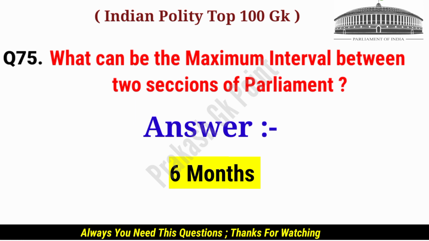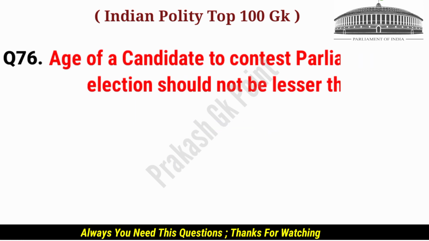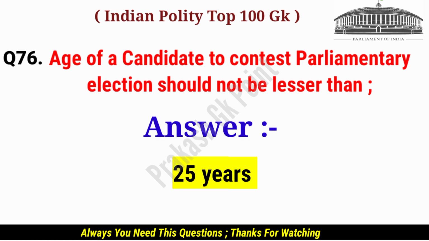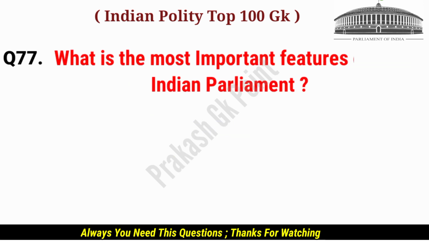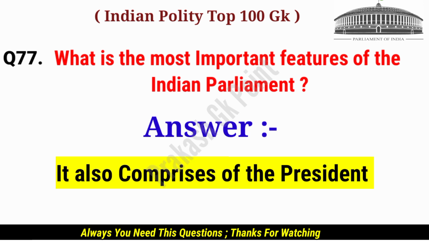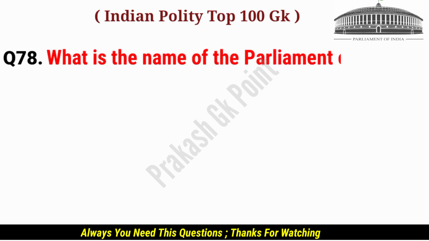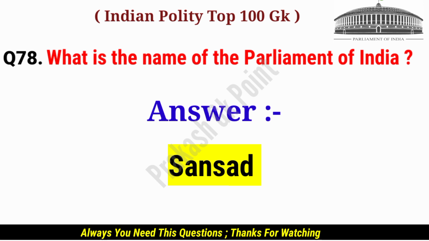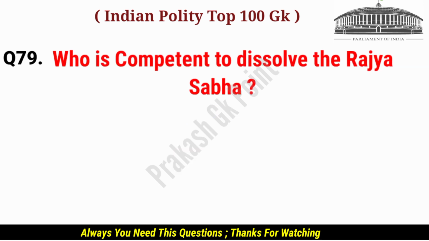Answer: 6 months. Age of a candidate to contest parliamentary elections should not be lesser than? Answer: 25 years. What is the most important feature of the Indian Parliament? Answer: it also comprises the President. Next question. What is the name of the Parliament of India? Answer: Sansad. Next question. Who is competent to dissolve the Rajya Sabha?